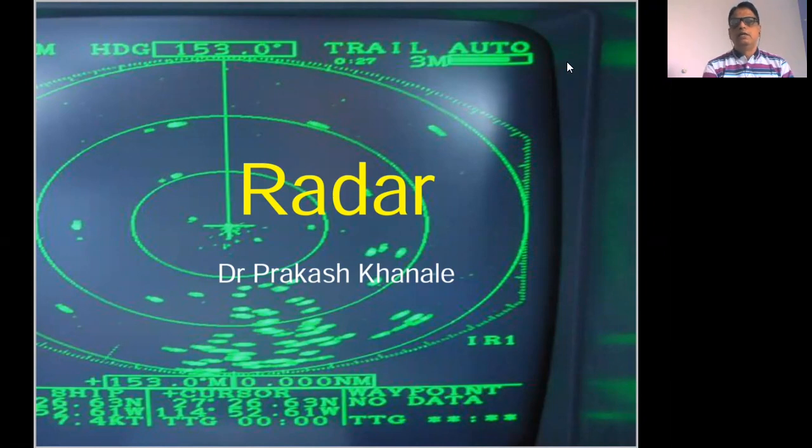So basically, a radar is a communication system that is used for detection of the object and the range of the object.